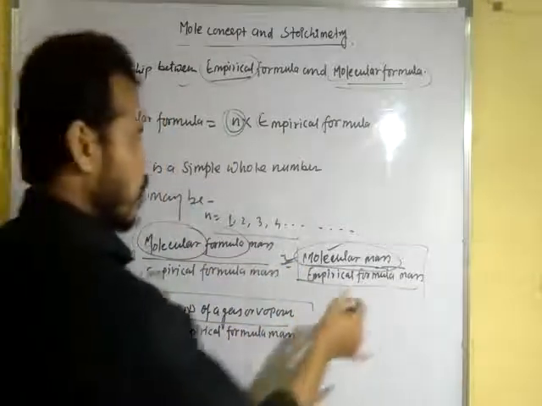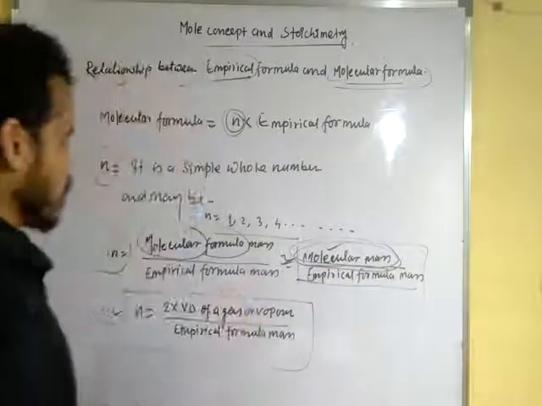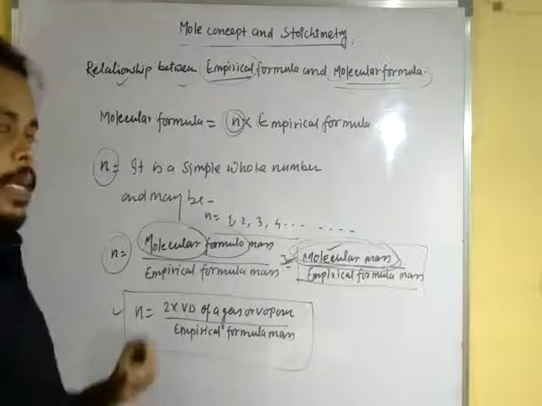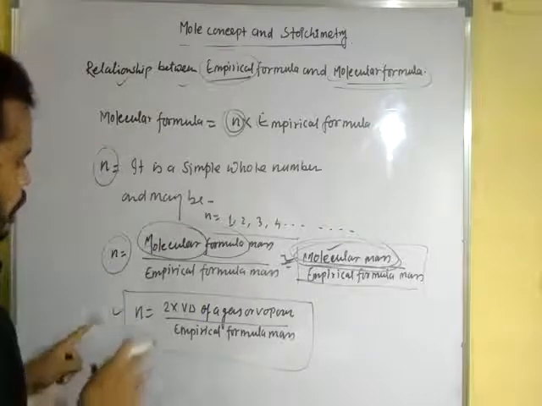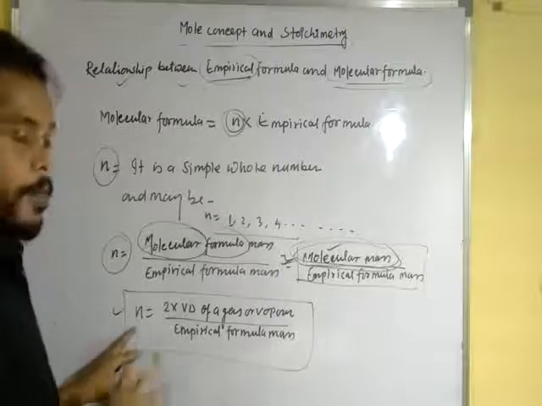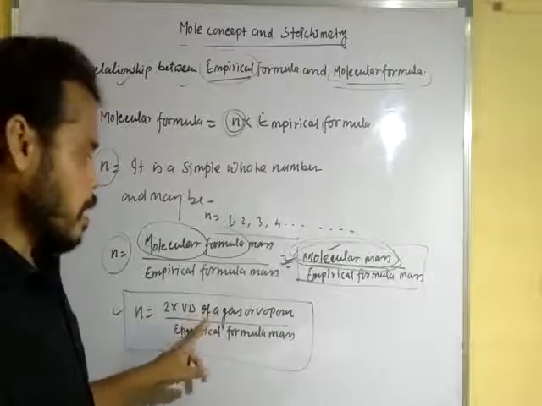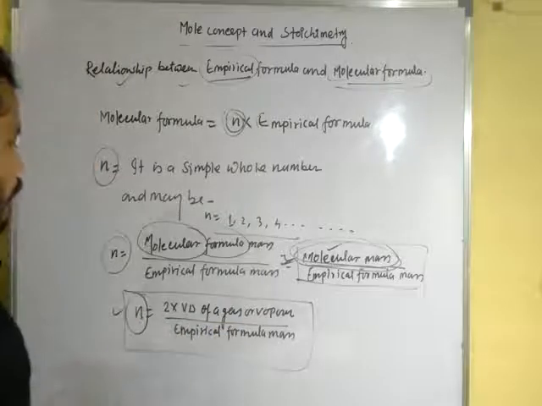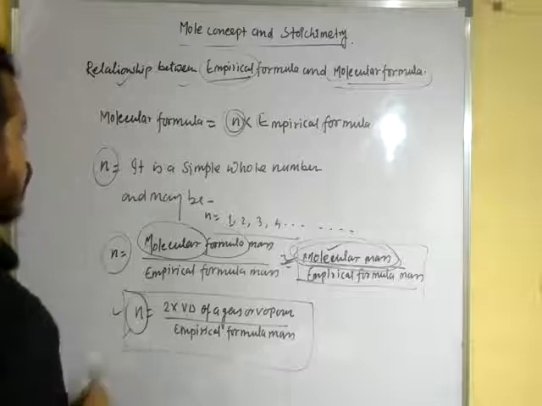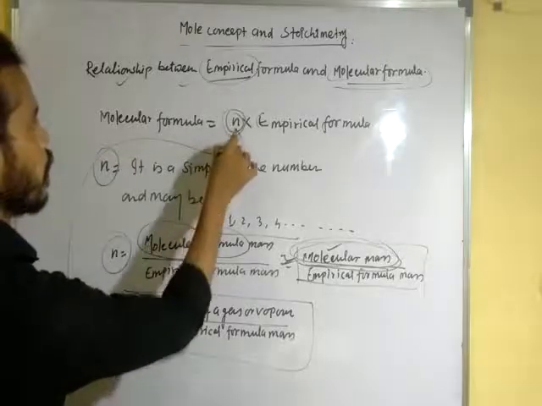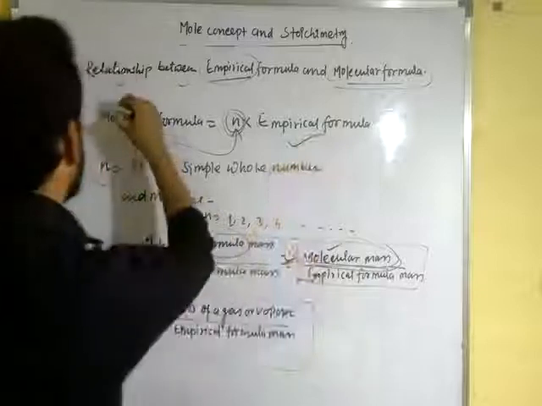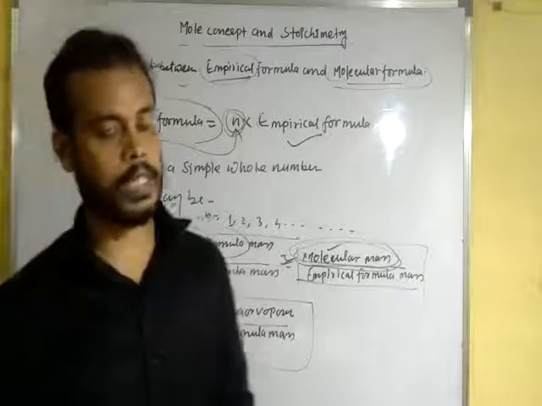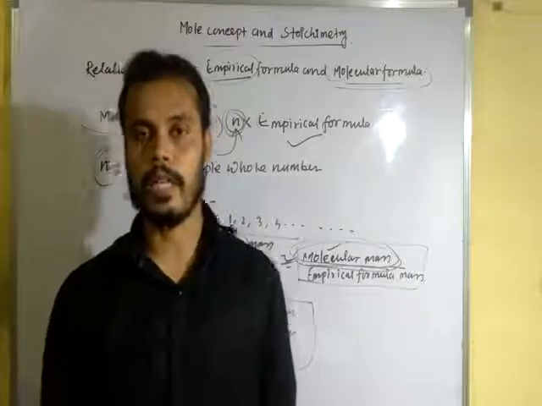And if you don't have the molecular mass, sometimes the vapor density is given. If vapor density is given, we can also find the value of n. n is equal to 2 into vapor density of gas or vapor upon empirical formula mass. When we get the value of n, we put the value here with the empirical formula, and we will get the molecular formula of any substance if the percentage of elements in the compound is given.